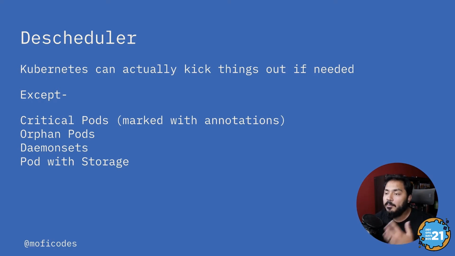And finally, pods with storage. If you have a pod that has attached storage, that pod wouldn't get kicked automatically because, if you have some data stored in it and it gets kicked, it will be difficult to bring it back and sync it again. So Kubernetes decides not to kick them unless absolutely necessary.